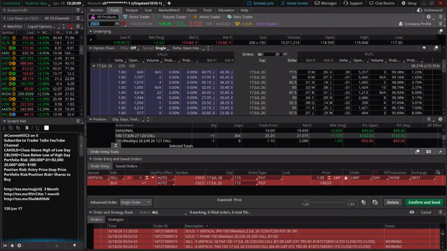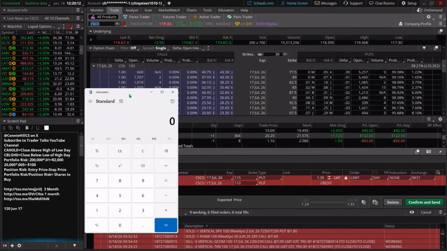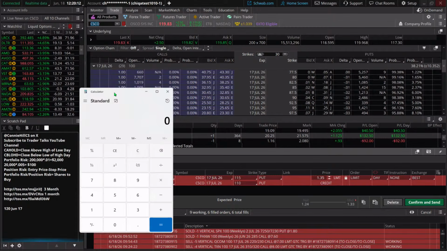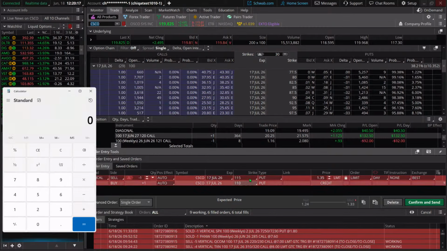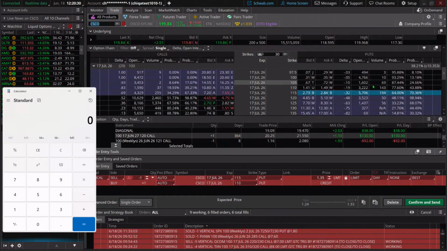Let's run the numbers. $5 minus 135 is going to be our max theoretical loss. We're not going to make any more than 135 per contract. That's going to be the limit we would make. I want to look at this column, which is the probability of expiring out of the money. It's about 64% right now. Usually something we would call higher probability is something over 60, so it meets that criteria fairly nicely as well.